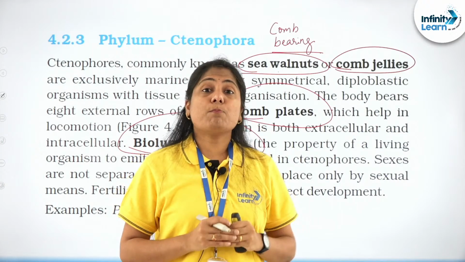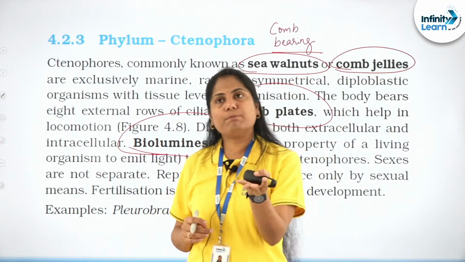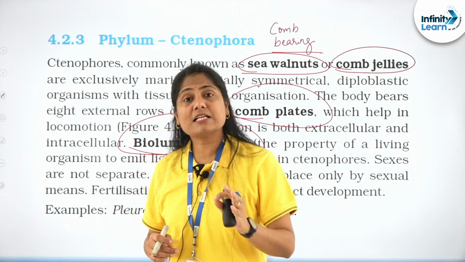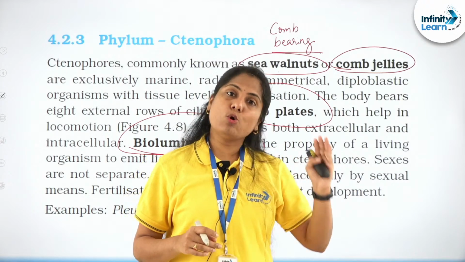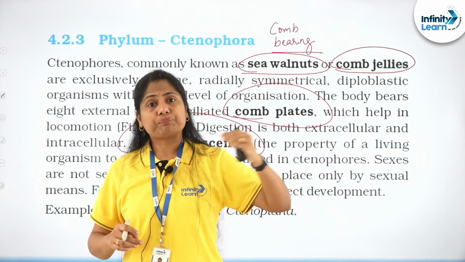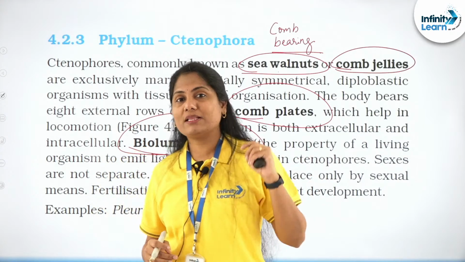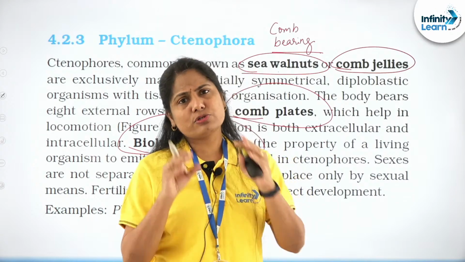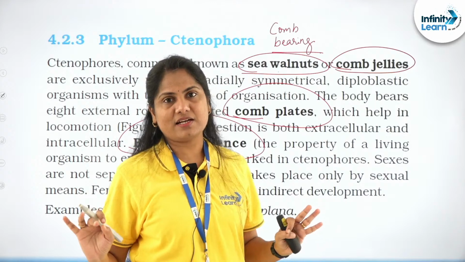It's very, very important you remember unique characters and the associated functions. Say for example, radula. It's the rasping organ in the Mollusca. Parapodia, they help in locomotion in the annelids. Here we are talking about comb plates which are helping with locomotion in ctenophores. So certain unique characteristics clearly, nicely highlighted in your NCERT text, right?